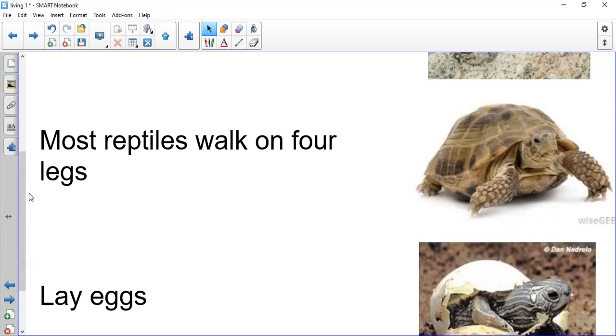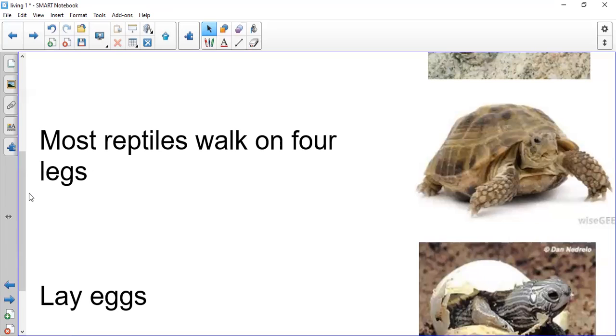So one more time, reptile has dry, scaly skin. Most reptiles walk on four legs. Reptiles lay eggs. The snake is a reptile, the iguana is reptile, the turtle is reptile, the sea turtle is reptile, the lizard is reptile. I wish that you understood the difference between mammals and reptiles. The body of the mammal is very soft because it's hairy, but the reptile is very dry and very hard, because they don't have hair or fur like mammals.